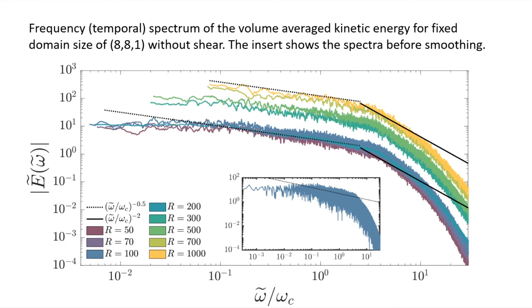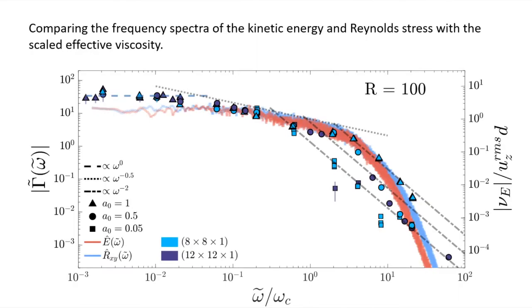So what we can then do is compare this frequency spectrum with the effective viscosity plot. As an important note, the y-axes of both of these are shifted but not scaled. So the number of magnitudes in each case is the same. We've not just squashed these to make this look good. This is actually just what it comes out as if you shift the axes. And you see that the minus 0.5 scaling of the effective viscosity seems to coincide with the same frequencies of the frequency spectrum.